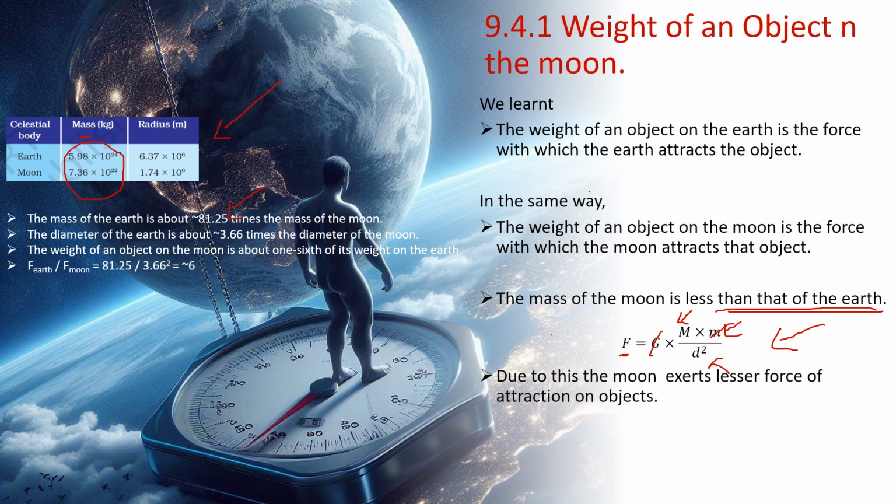So what is happening? Since we proved that Earth has more mass, naturally the force of the Earth will be more, right? So due to this reason, and of course because the mass of the Moon is less compared to the Earth, I say the force exerted by the Moon will be less. So due to this reason, the Moon exerts a lesser force of attraction on the object. So what? Okay, let's understand.